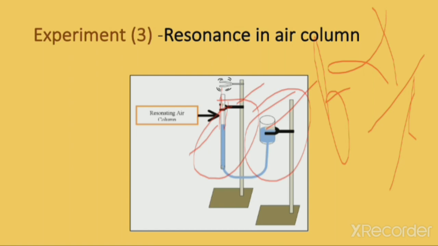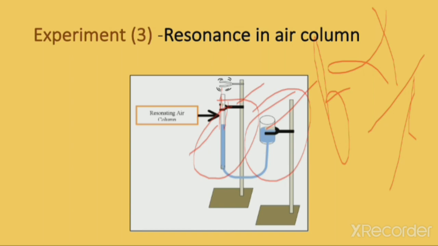Now this process is continued and the level of the liquid is lowered further. It is found that suddenly after some time the loud sound is gone. Now it is not coming. Then after some time it is heard again, when the length of the air column becomes 3 times the earlier one. Then it is heard when the length of the air column becomes 5 times the earlier length. So the lengths are in the ratio 1 to 3 to 5, like that.